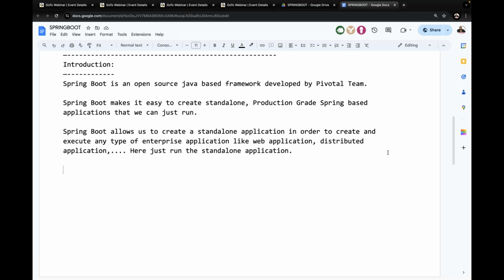Guys, please confirm to me, all of you are following the point that I am telling you. These introductory points are very, very important. If you're missing this introduction content, you're not going to understand the total Spring Boot content here. Please respond to me. All of you are getting clarity on this?